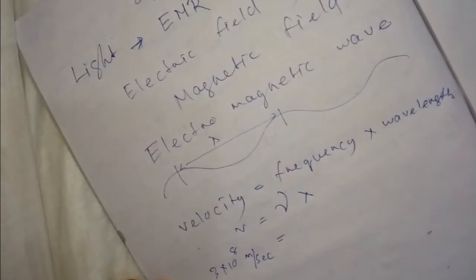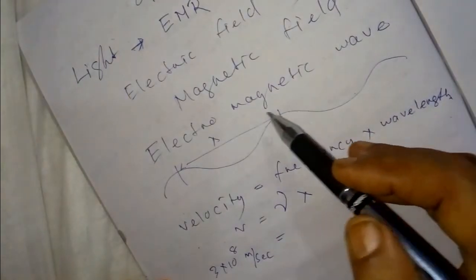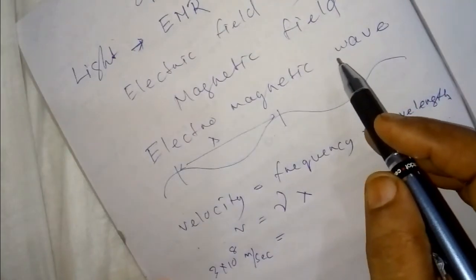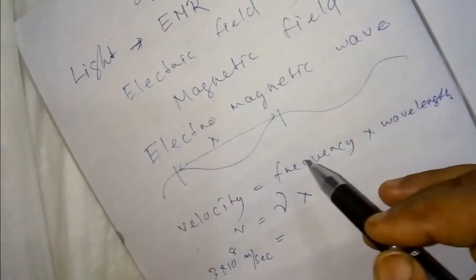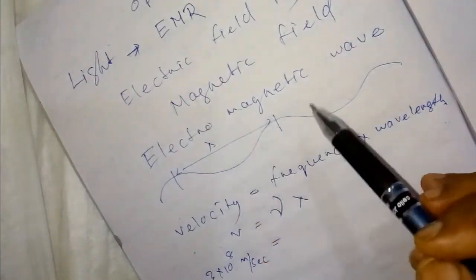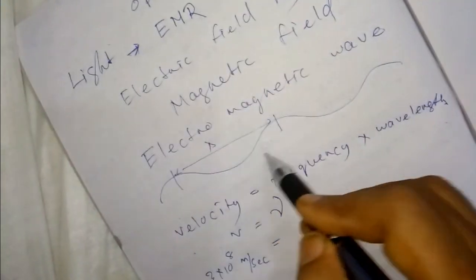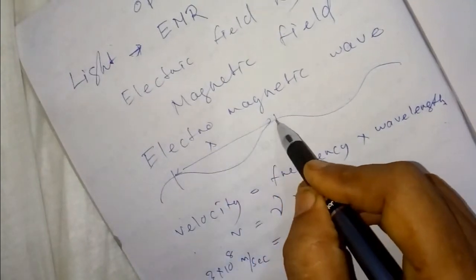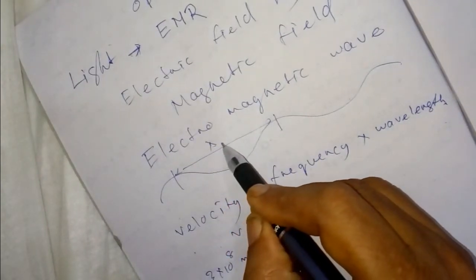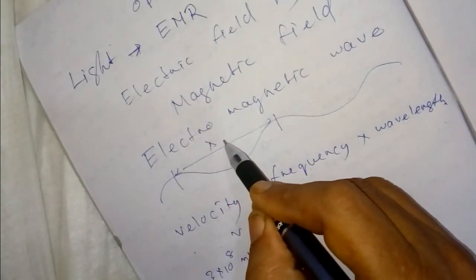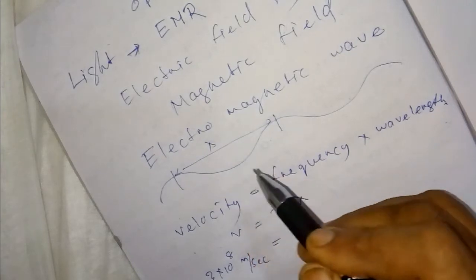You will read it in higher classes, also in physics. I am not discussing it vividly. Electromagnetic wave is also called electromagnetic radiation. Crest to crest is called lambda, meaning wavelength. Wavelength is measured in units of distance, centimeter or meter.